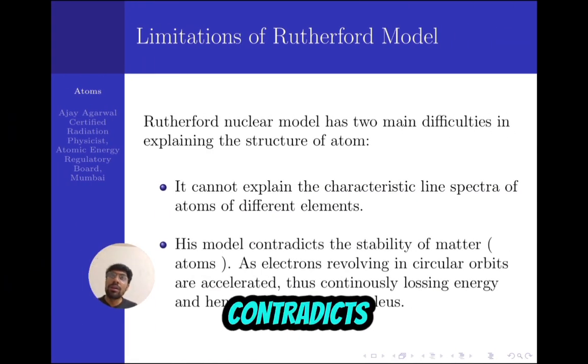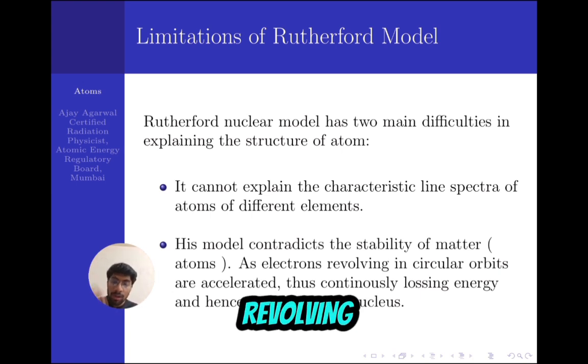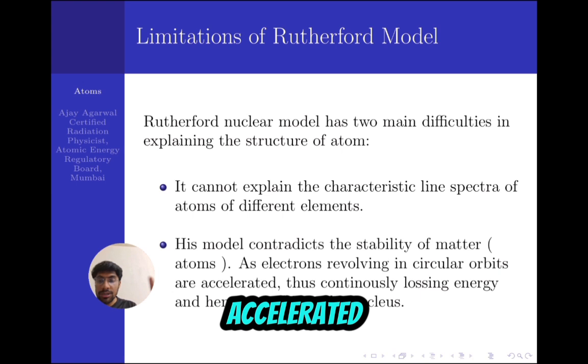The second limitation was that his model contradicts the stability of matter. The electron is revolving around the nucleus in circular motion, so it is accelerated.